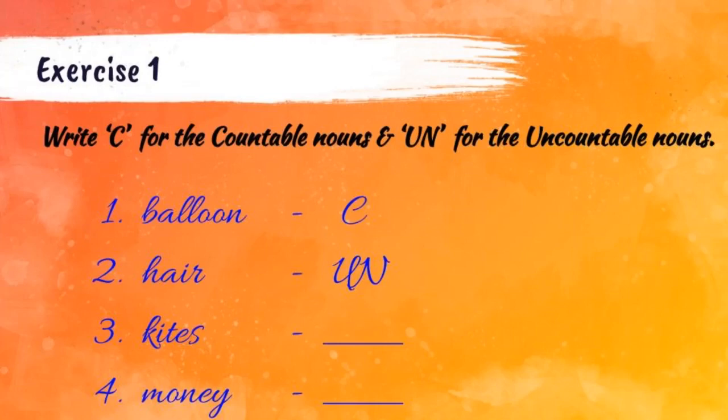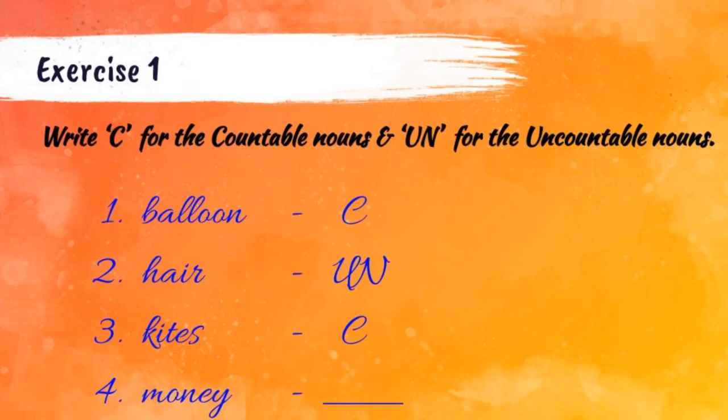Let's move to the third one, kites. I will show you some kites. Can you count? Yes, we can easily count the kites. So, kites is an example of countable nouns. The third answer is C.